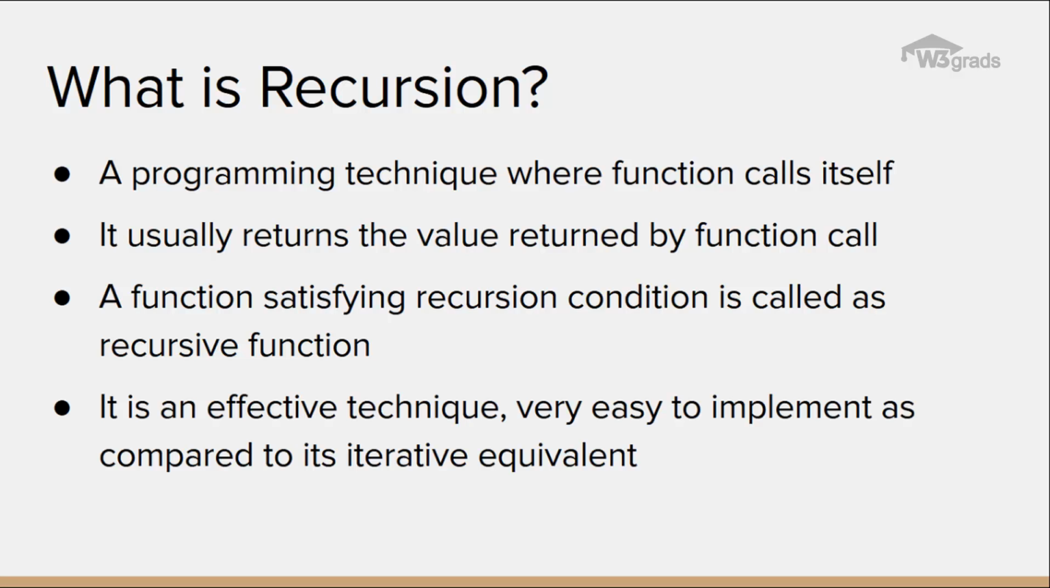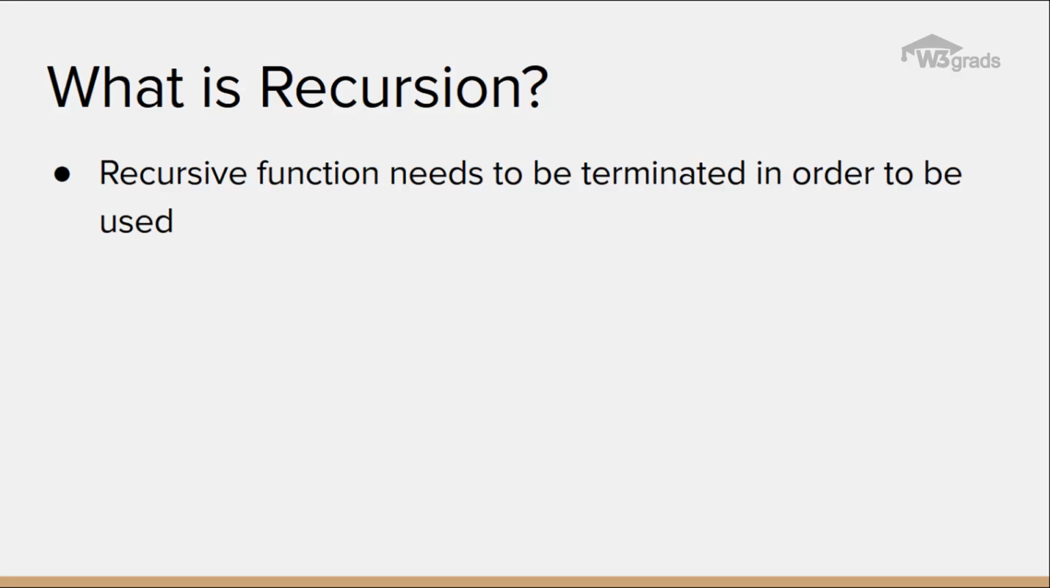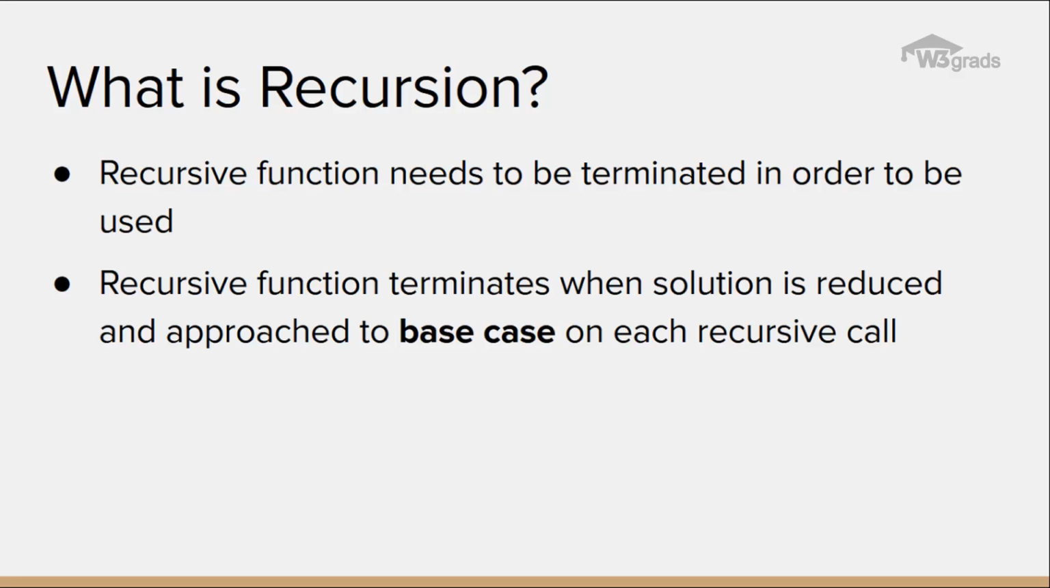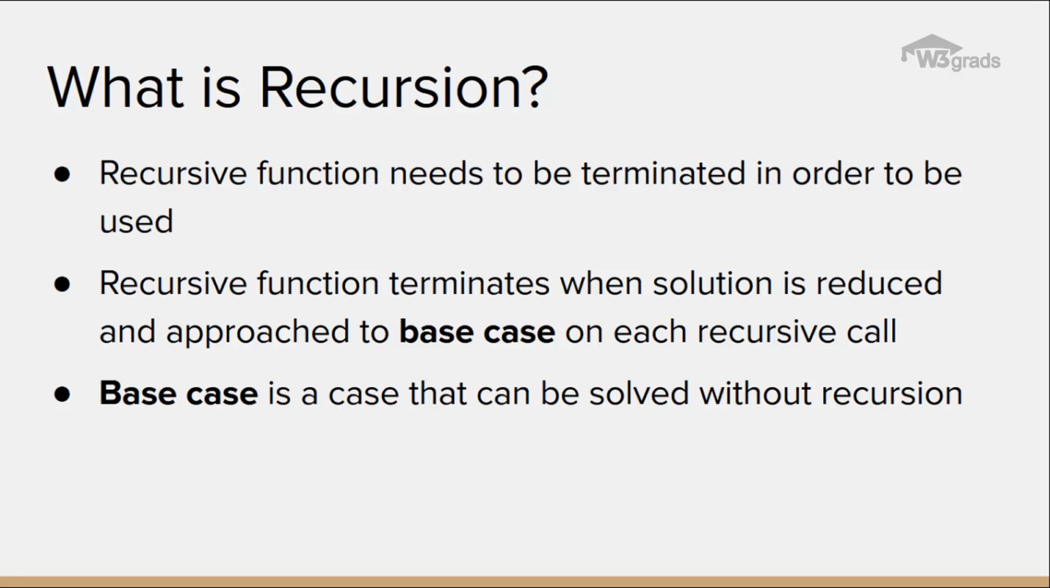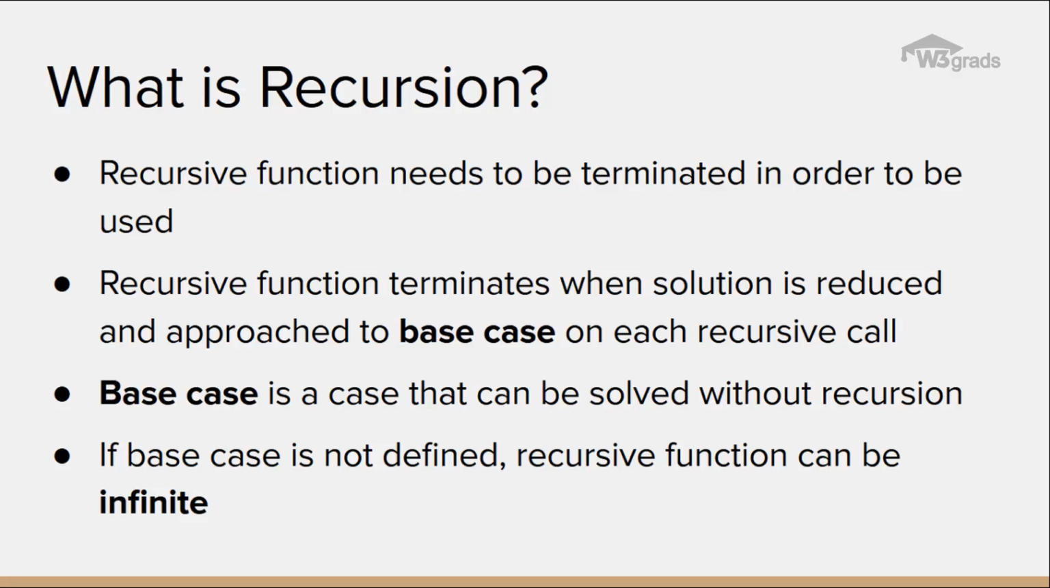Recursion is one of the most effective techniques in programming. Once you understand recursive methods, they are often simpler to write than their iterative equivalents. A recursive function has to terminate to be used in a program. A recursive function terminates if with every recursive call the solution of the problem is downsized and moves towards a base case. A base case is a case where the problem can be solved without further recursion. A recursion can lead to an infinite loop if the base case is not met in the calls.